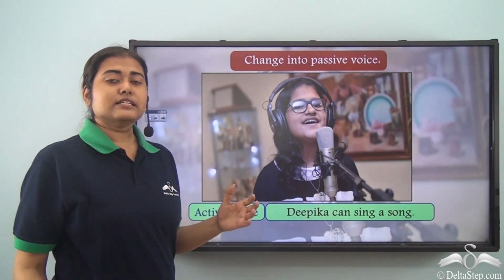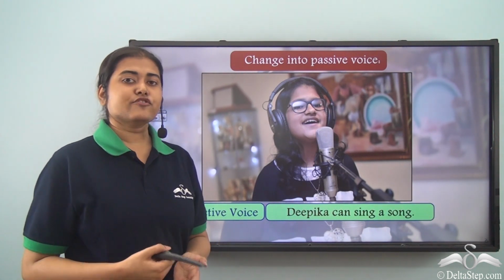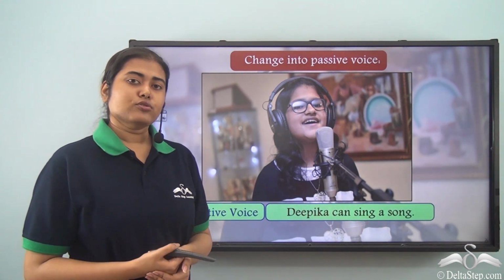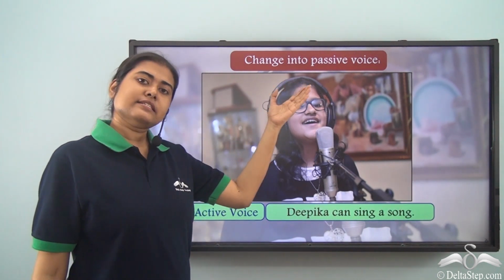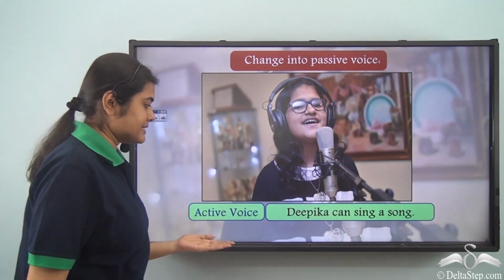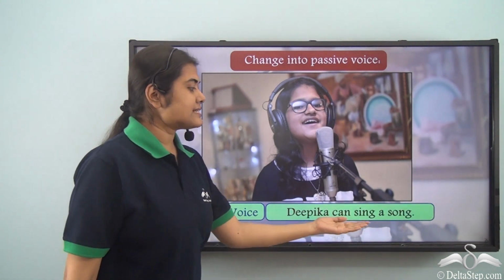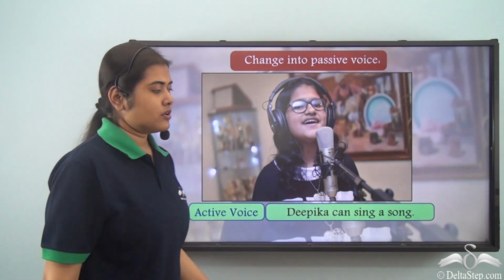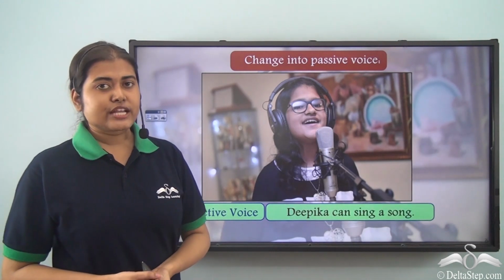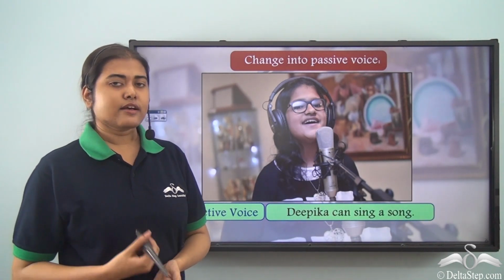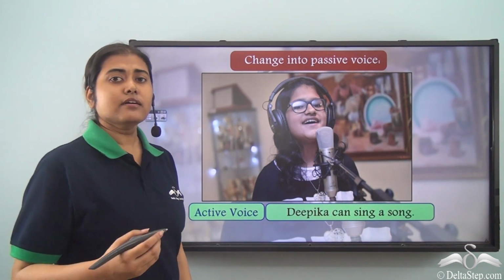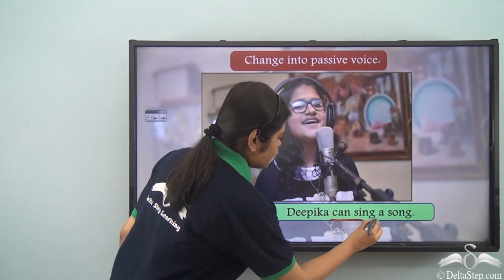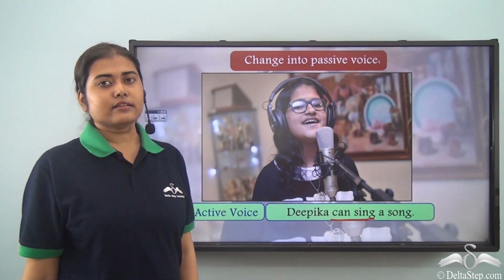Now that you have learned how to change a sentence from active to passive and also how to change the verb forms, can you change the following sentence into passive voice? The sentence is, Deepika can sing a song. So, if we have to change this sentence into passive voice, first, what do we do? We have to identify the verb. The verb is can sing.